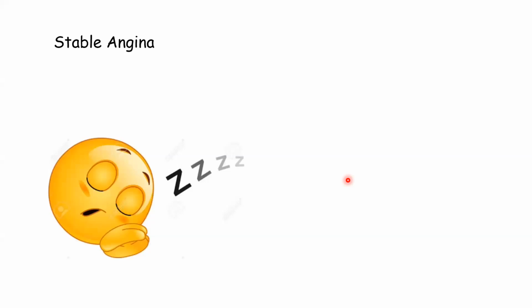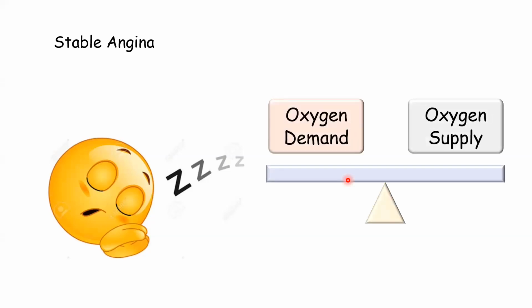First is stable angina. What we mean by stable angina, the person is sleeping or resting, not doing any activity. At that time also, the balance of oxygen demand and supply is equal. Whatever amount of oxygen is demanded by the body, that is supplied, right?